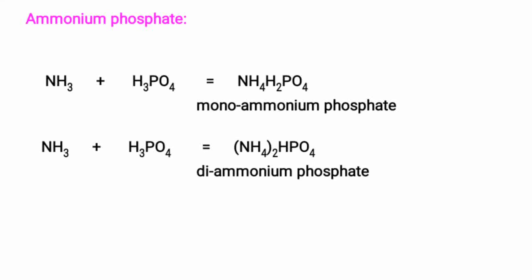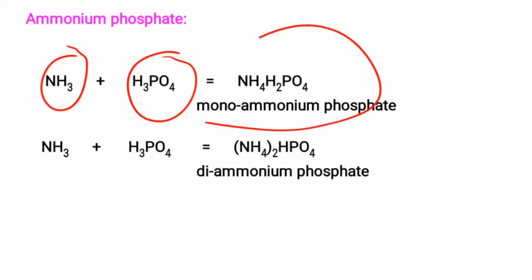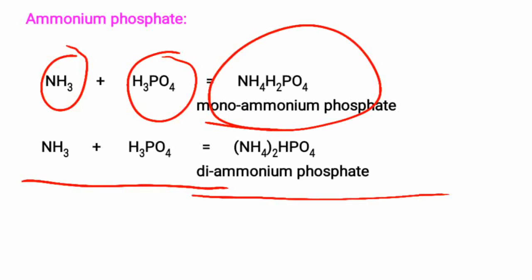The raw materials used are ammonia and phosphoric acid, which form monoammonium phosphate, and that monoammonium phosphate is formed again into diammonium phosphate.